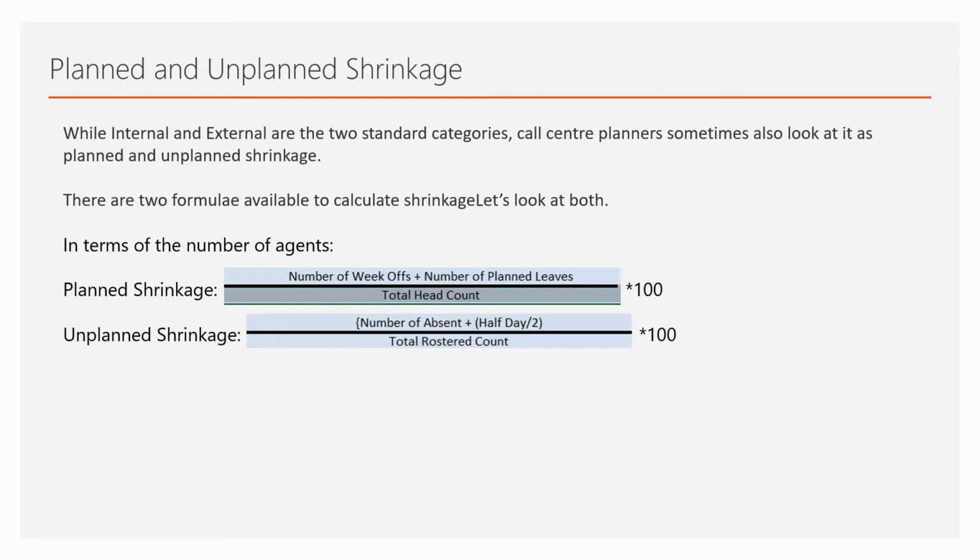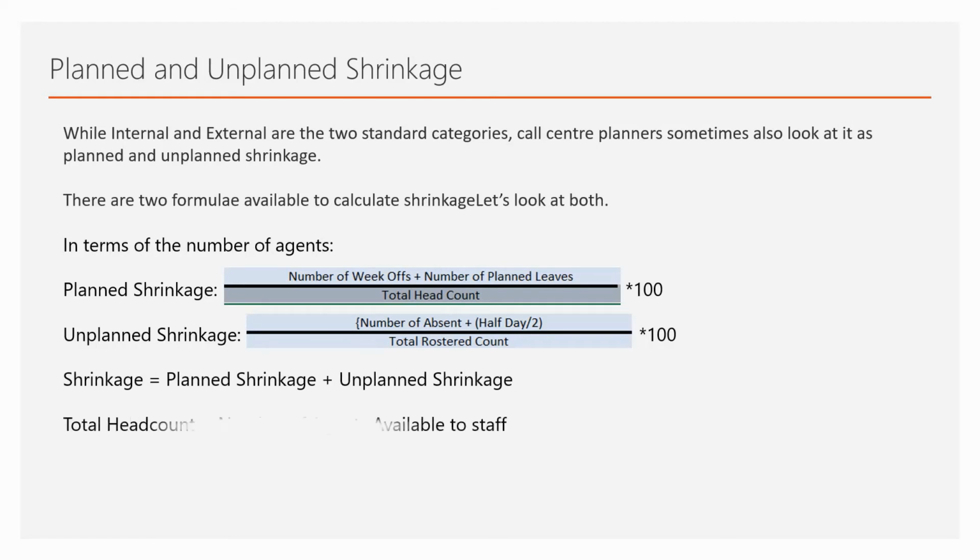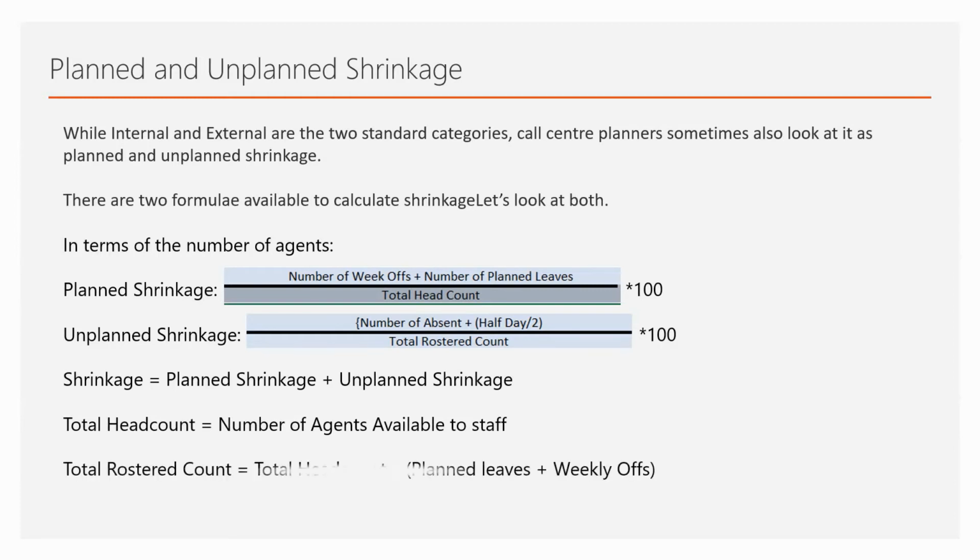So that's why we have divided it by 2, because he worked only for half a day. Then we calculate shrinkage as planned shrinkage plus unplanned shrinkage, wherein the head count means the total number of agents authorized or approved for your process, and the total rostered count is your total head count minus planned leaves and weekly offs.